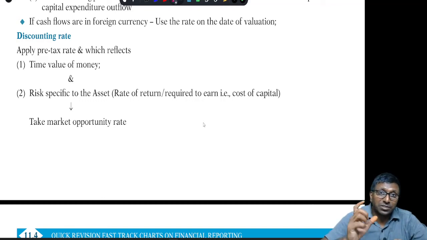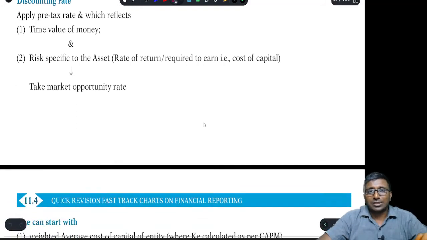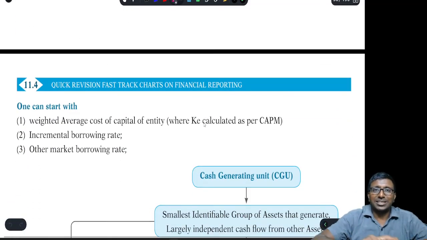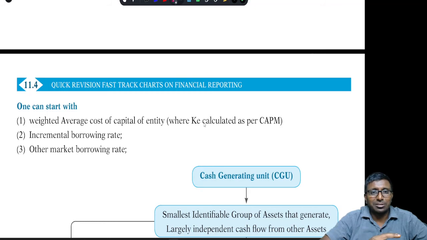IRR from the specific business you are supposed to consider, and that's what you have to take. The market opportunity rate you can consider. So initially it is very difficult to do so. Then yes, you can start by taking the WACC, that is weighted average cost of capital. Under that calculation, obviously that is the weighted average of KE, KD, KP, whatever you have, which you have learned in CA Inter financial management, right?